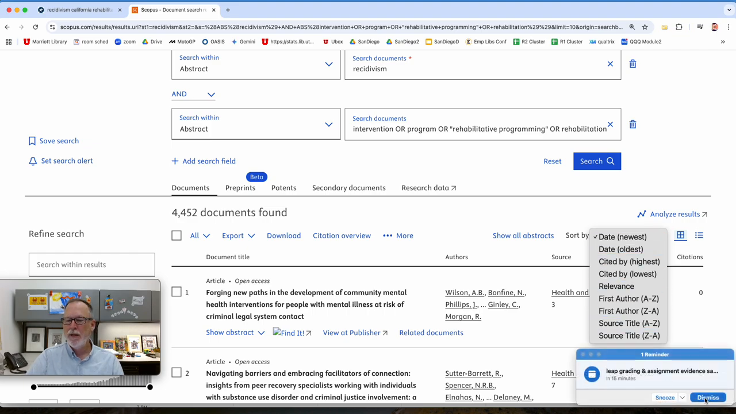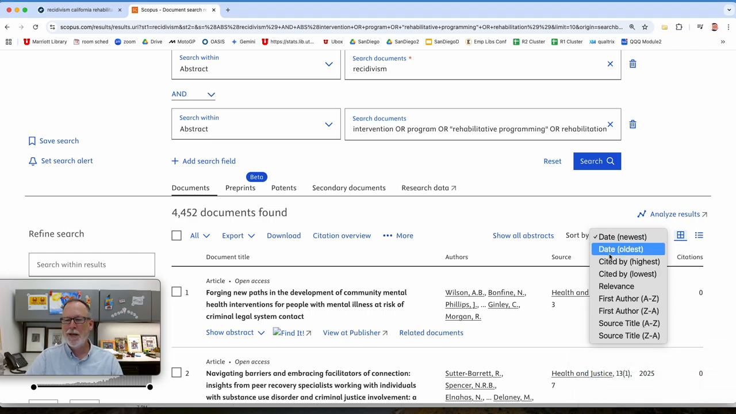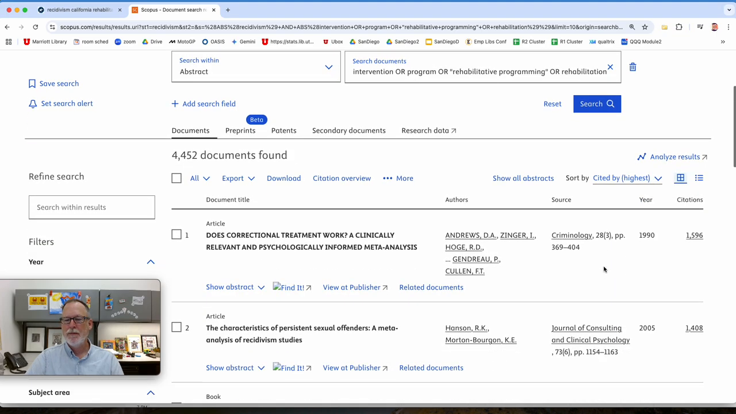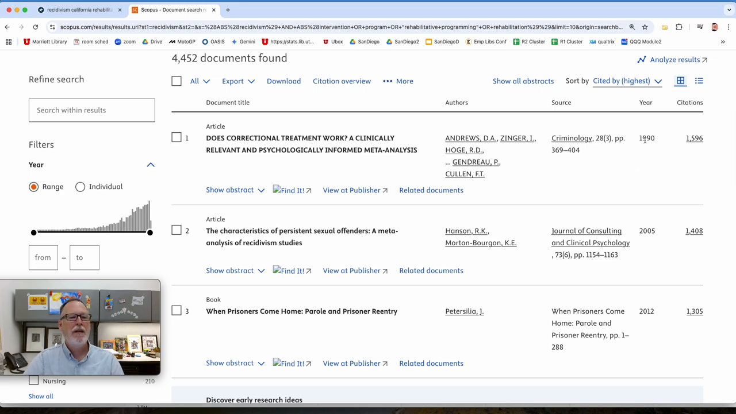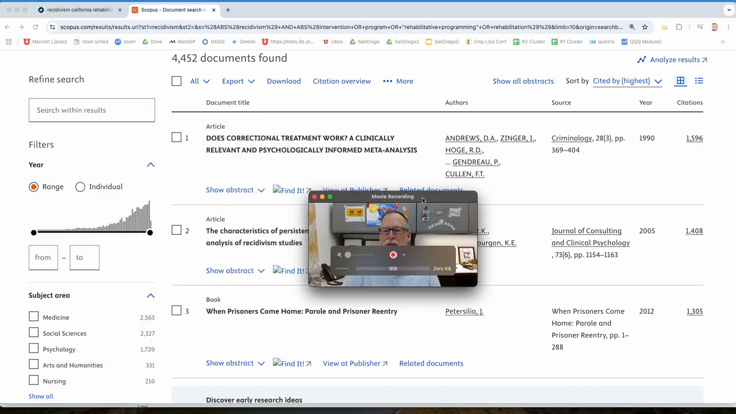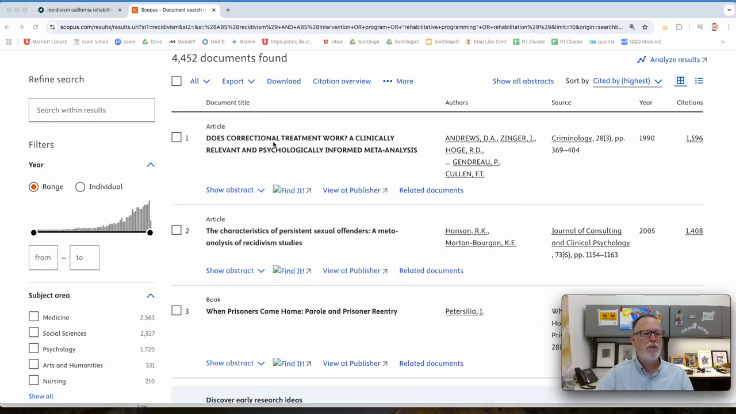So if somebody is citing something, that makes it a big deal. So you can sort by the ones that have been cited the most. So this one in 1990, does correctional treatment work? Psychologically informed. So that one is so important that these 1,500 articles couldn't be used unless they cited this one. So let's come back up to our current era.